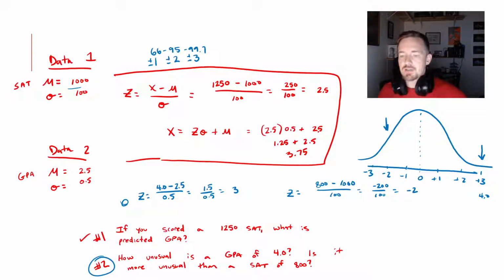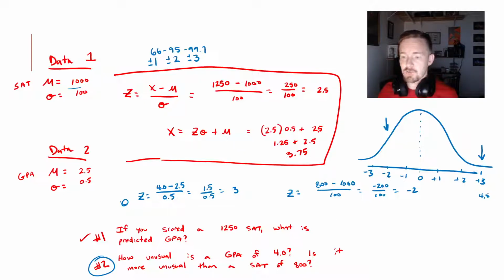What we're going to say then is that the GPA of 4.0 is more unusual because we know that only about 1% of everyone got a value as extreme as a 4.0, and that roughly 95% of people fall within 2 standard deviations, so roughly 5% got a z-score as extreme as plus or minus 2. So either an 800 or a 1200. Those would be equally unlikely to get.